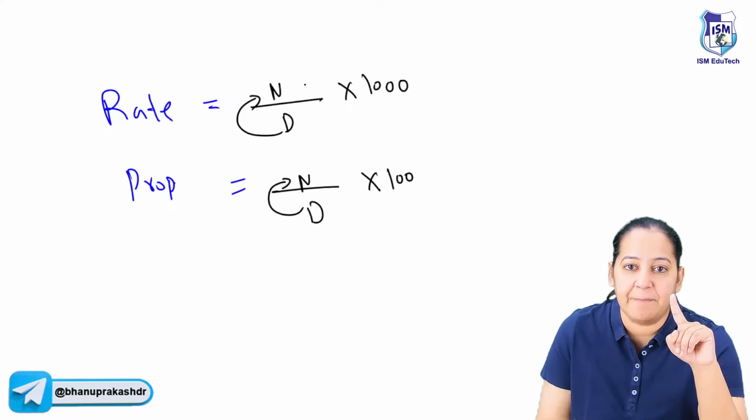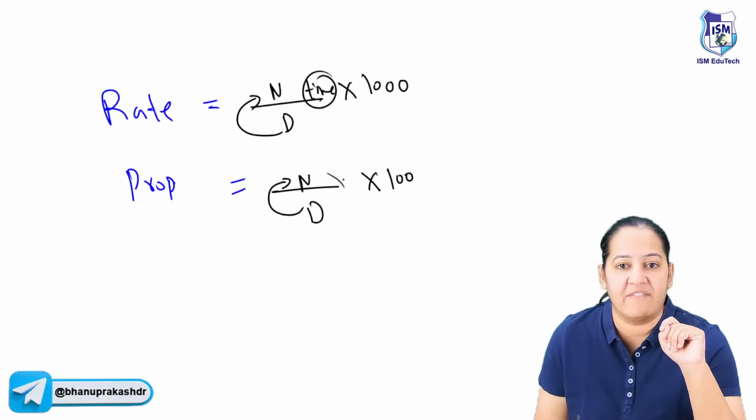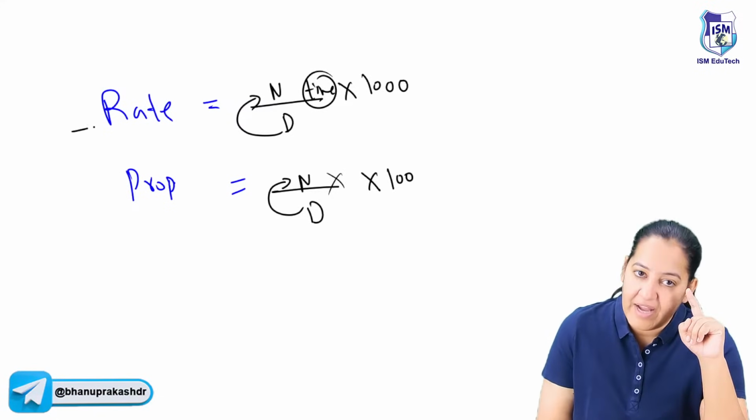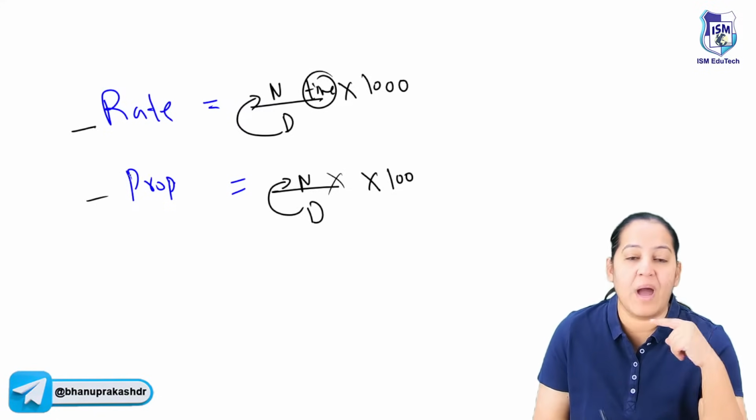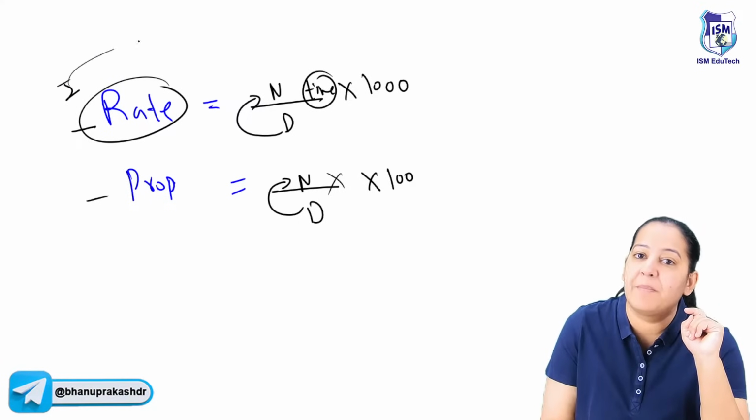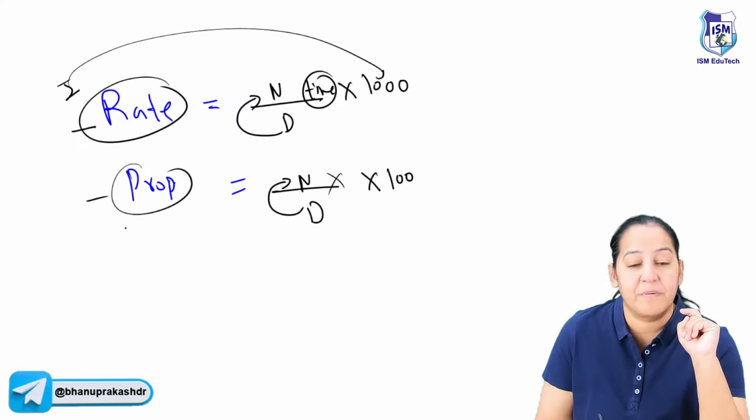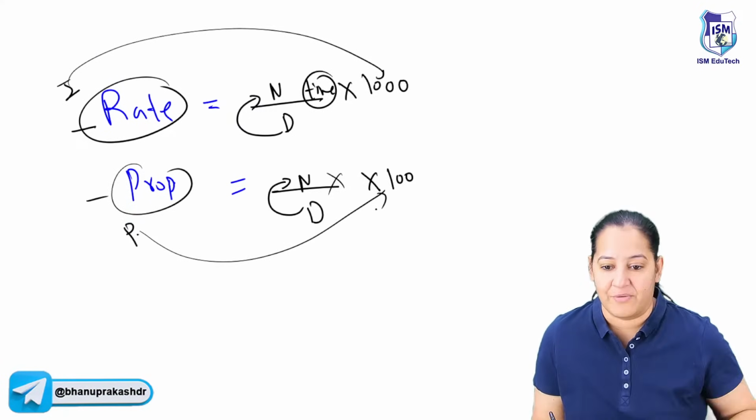And here we have time multiplier also. It is usually 1 calendar year. But here we don't have any time multiplier. Okay. So rate and proportion. So I can say incidence is the rate because the multiplier is 1000 and the prevalence is the proportion because the multiplier is 100. You got my point?